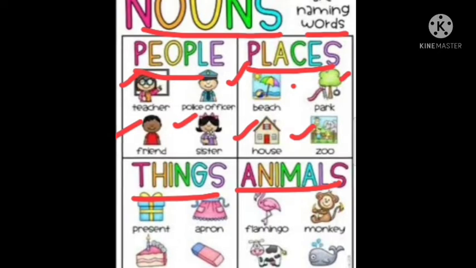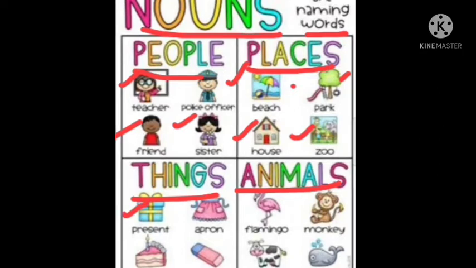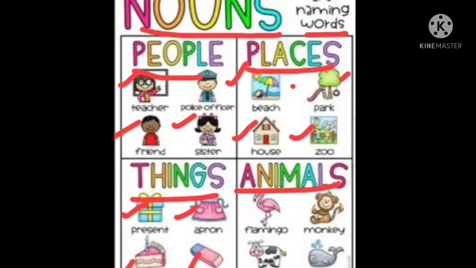Now things can be anything, like your pencil box, your fan, table, here as it is given here, present, then apron, cake, eraser, pen, pencil, everything comes in what? They are all things.